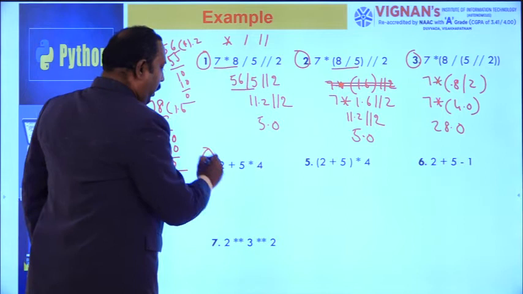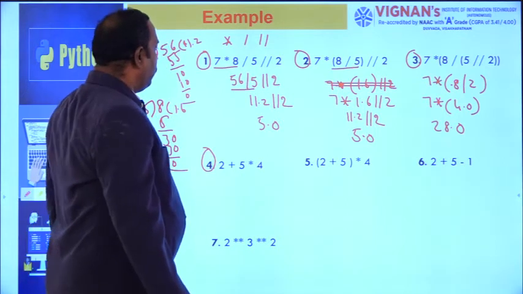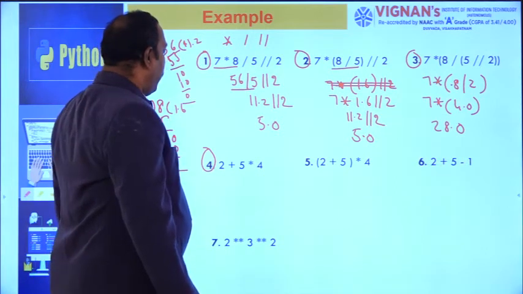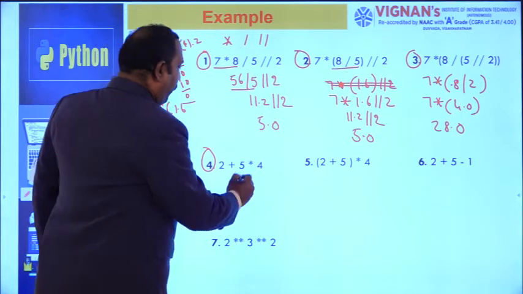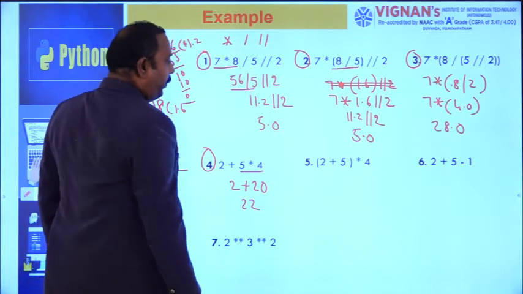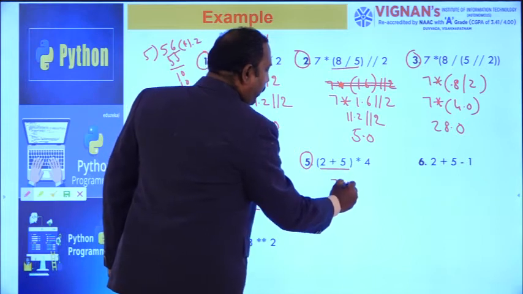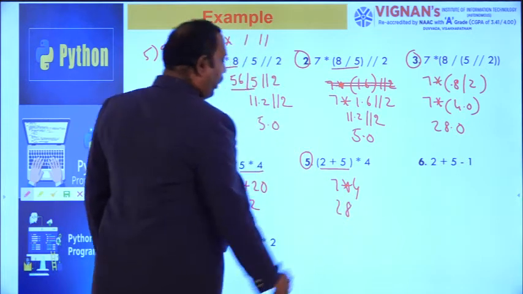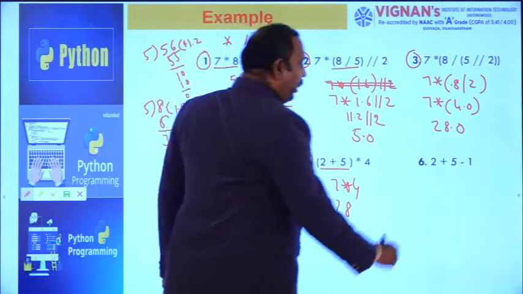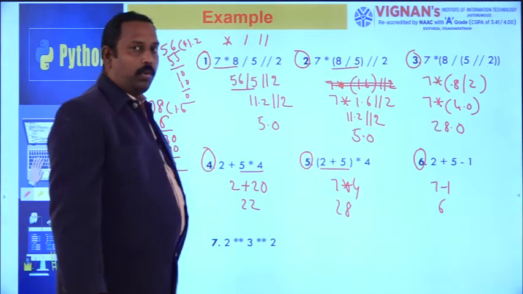Next, consider the fourth one here. Star has higher priority than plus. That's why you get 5 into 4, 20, plus 2, and the output is 22. Here the bracket has high priority: 2 plus 5 is 7, 7 into 4 is 28. Then plus and minus have the same priority, so 28 minus 22, and you will get the output 6.